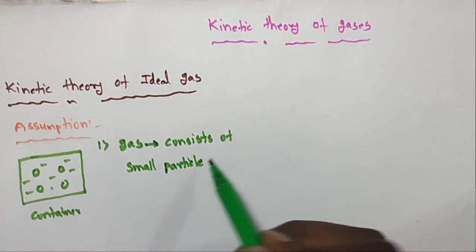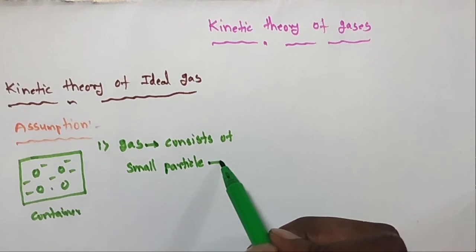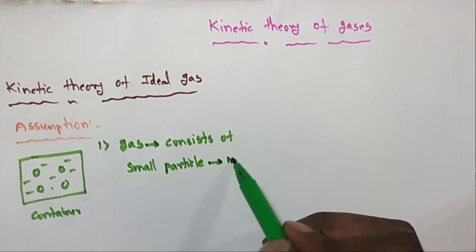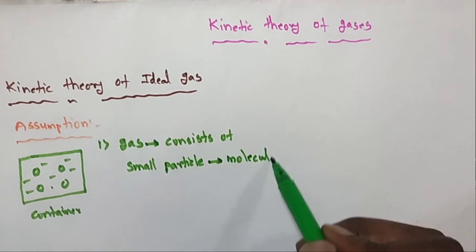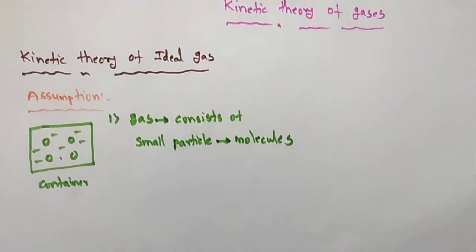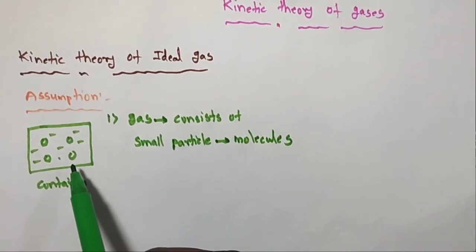These particles are called molecules. First point. So I am taking one container, the container is having the gas.